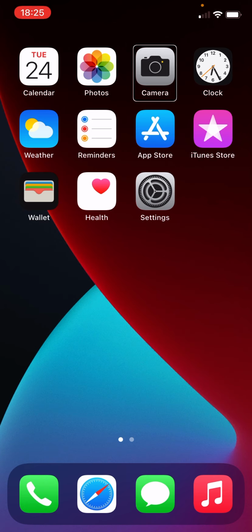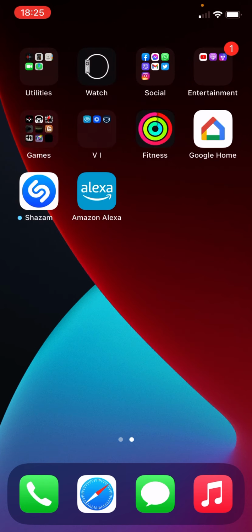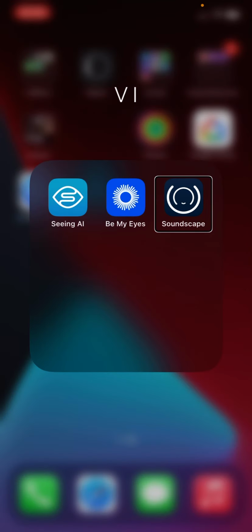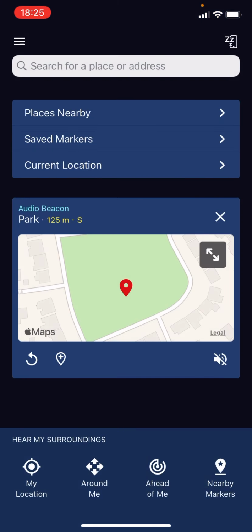Now, I'm not going to go out for a walk in this video, but I'm just going to give you an idea of how this app works. So let's open up Soundscape. Microsoft Soundscape. Beacon on part 125 meters south.